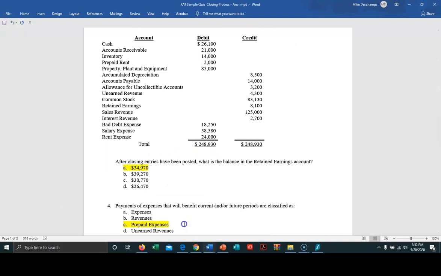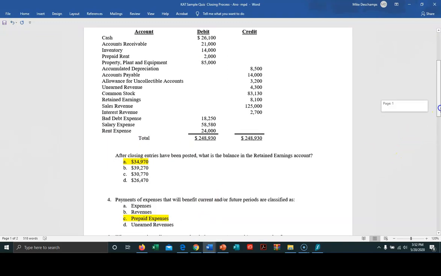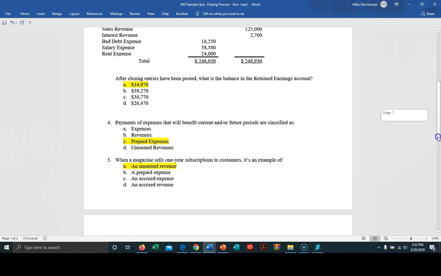So in that case, that's going to be the correct answer: when a magazine sells a 1-year subscription to a customer, it is an example of an unearned revenue. All right, let's continue.